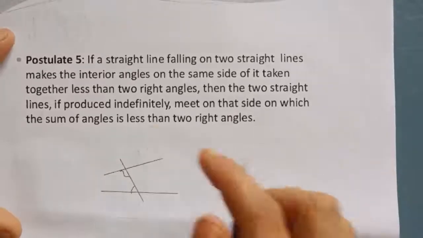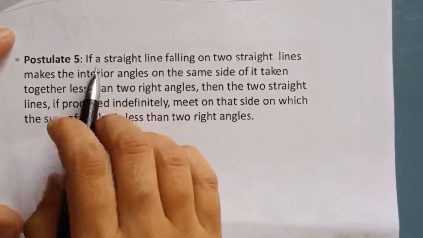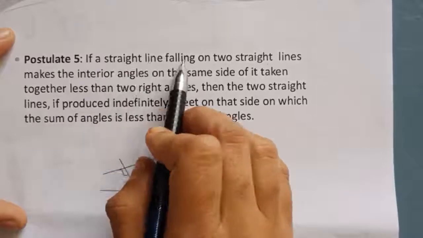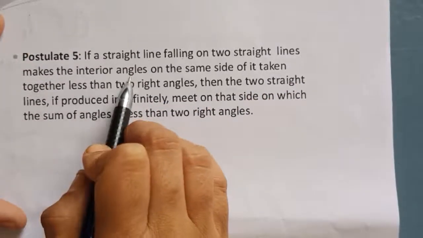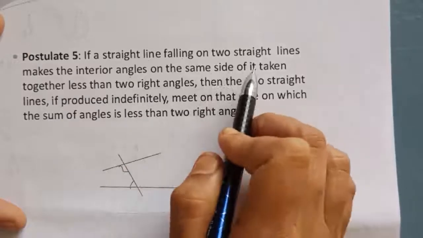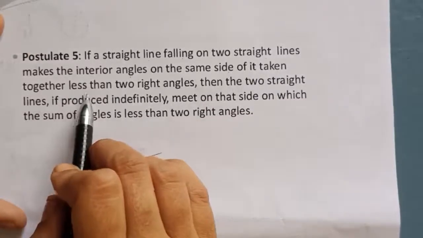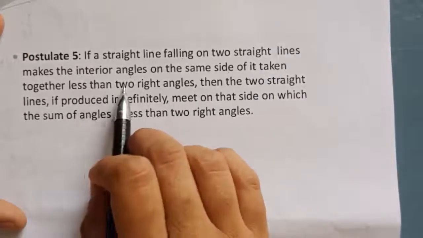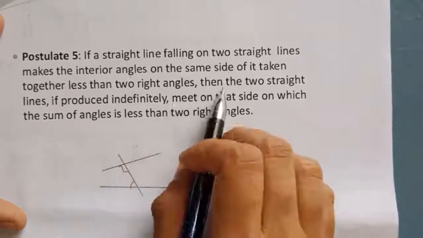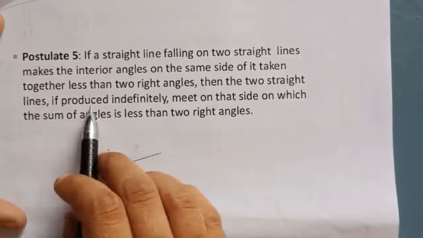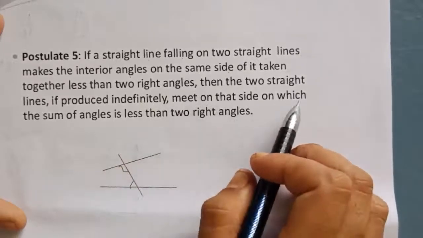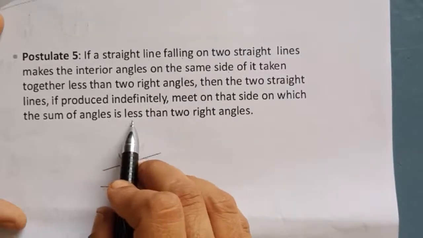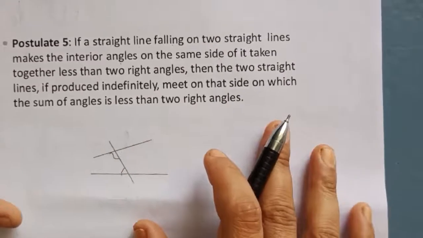The fifth postulate is: if a straight line falling on 2 straight lines makes interior angles on the same side of it taken together less than two right angles, then the 2 straight lines, if produced indefinitely, meet on the side on which the sum of angles is less than 2 right angles.